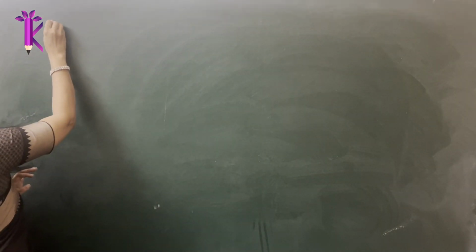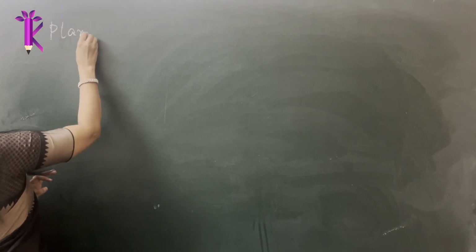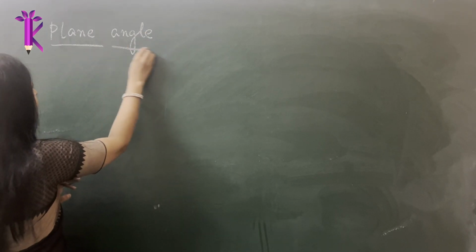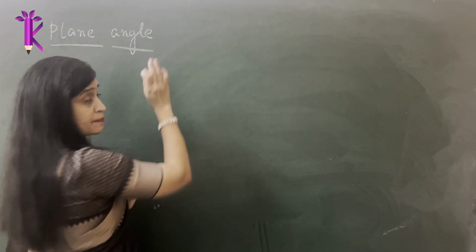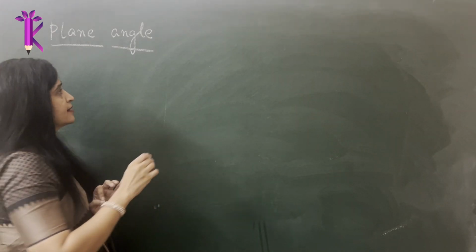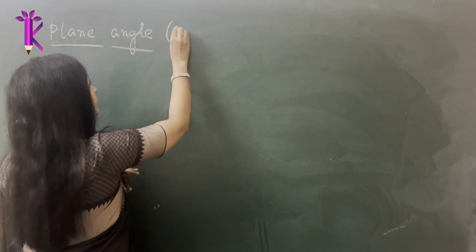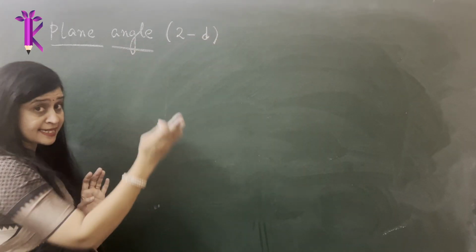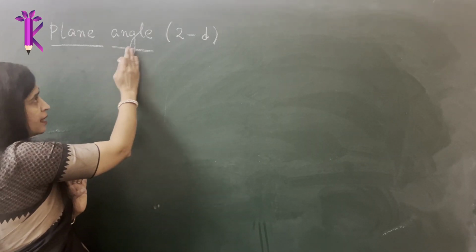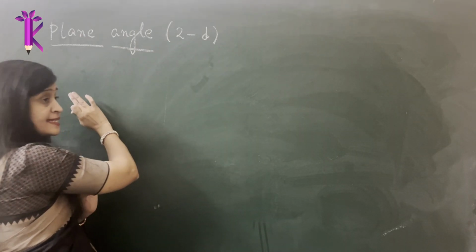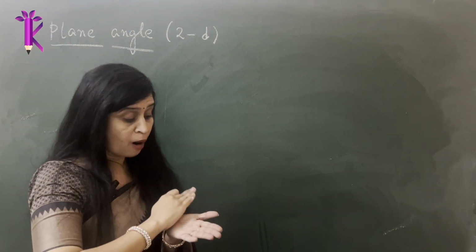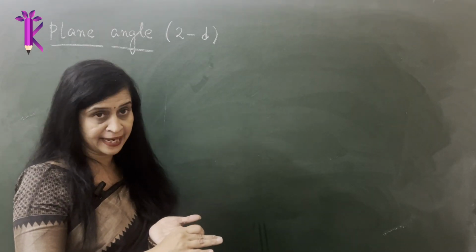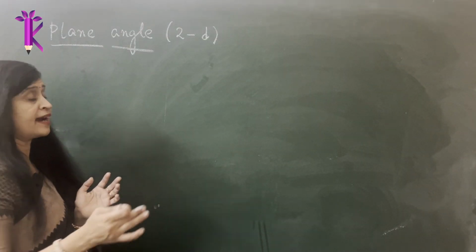One of them is plane angle. Now, plane angle is an angle subtended at the circle by the arc length, and it is a 2-dimensional angle. Okay, now how do we understand this? Imagine when I say plane angle or a 2-dimensional angle, please remember that it is an angle formed on a 2-dimensional plane or a piece of paper. A paper is a 2-dimensional plane which has the x-axis and the y-axis.